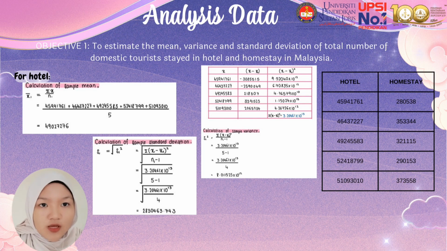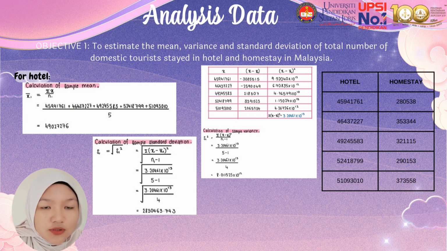Now, we continue with the data analysis for objective 1, which is to estimate the mean, variance, and standard deviation of the total number of domestic tourists who stayed in hotels and homestays in Malaysia. For hotel, we must first calculate the sample mean. The formula is S bar equal to the sum of S over N, which is the total number of data. So we include the data into the formula, and we get 490,272,76. Second, we calculate the sample variance. The formula is S square equal to the sum of S minus S bar to the power of 2 over N minus 1. So we get 8.01155 times 10 to the power of 12.